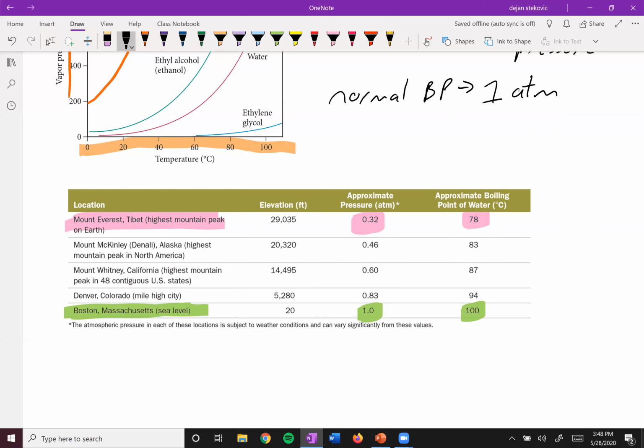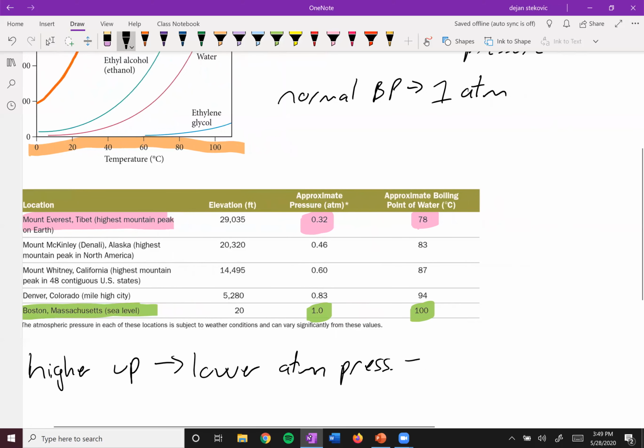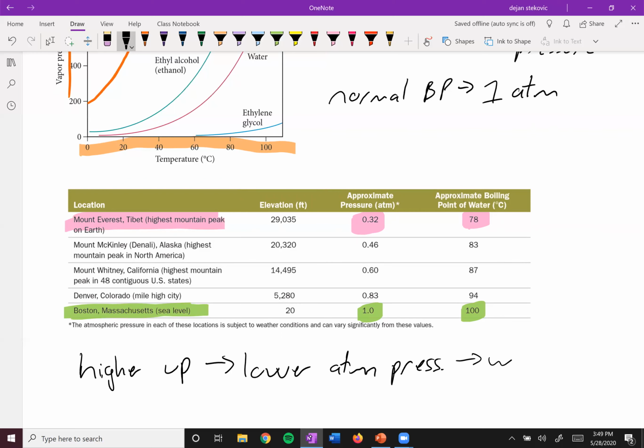And so this explains why when you're higher up, maybe you're going to the Colorado mountains or something, there's a lower atmospheric pressure, which means that water boils at a lower temperature, which means that your food takes longer to cook.